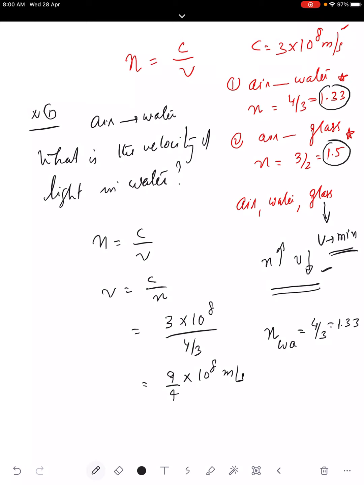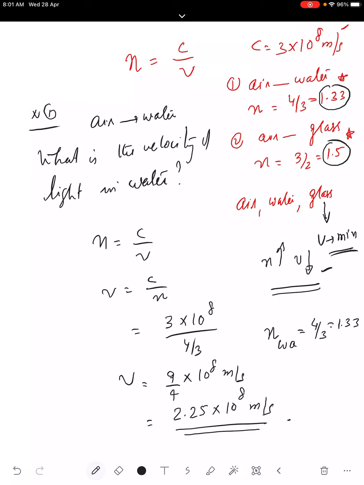So this is the way to calculate. The refractive index of water with respect to air is 4 by 3, that value you have to remember. 1.33 is equal to 4 by 3, that value you have to remember. And you can calculate the value, 9 by 4 equal to 2.25. It's equal to 2.25 into 10 to the power of 8 meter per second.